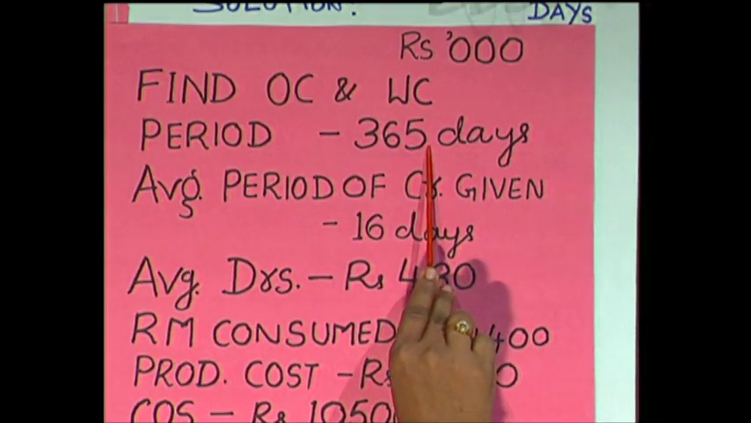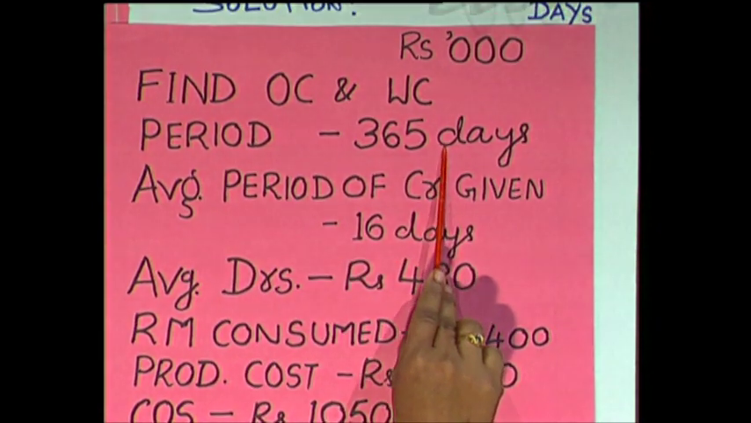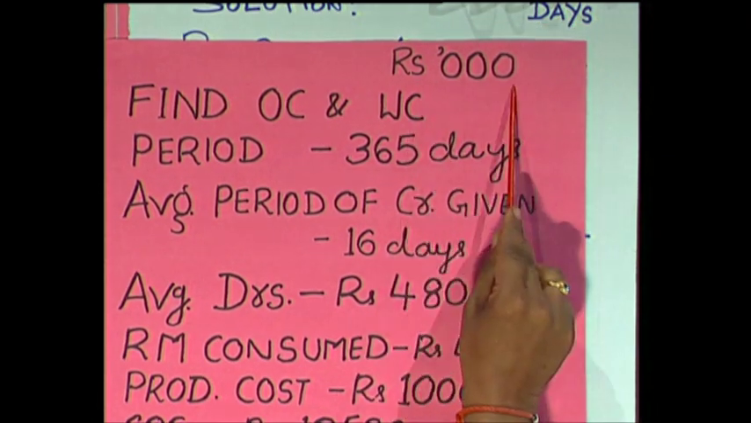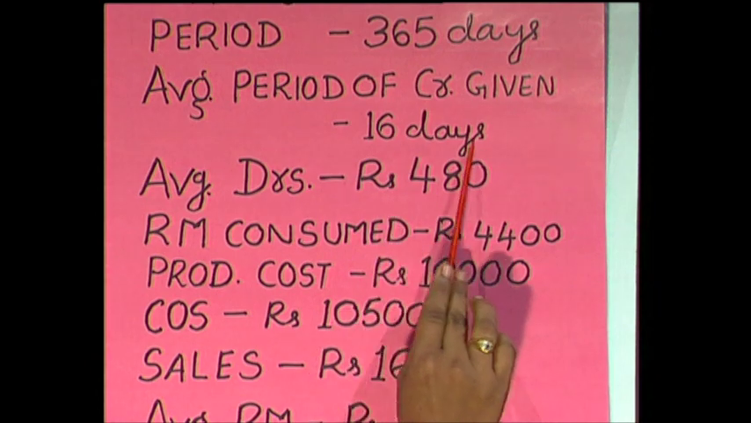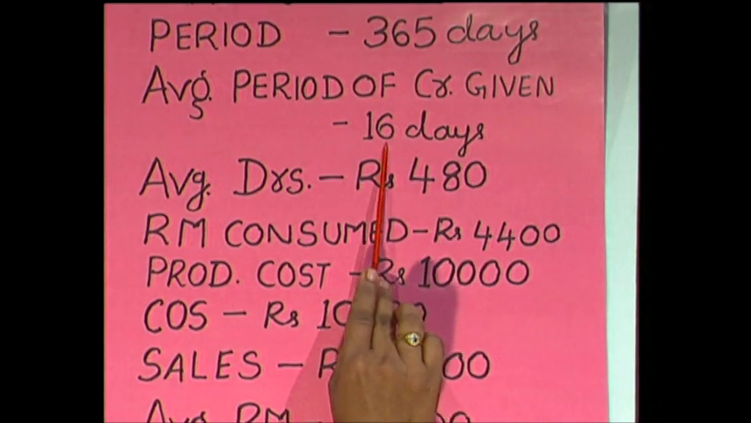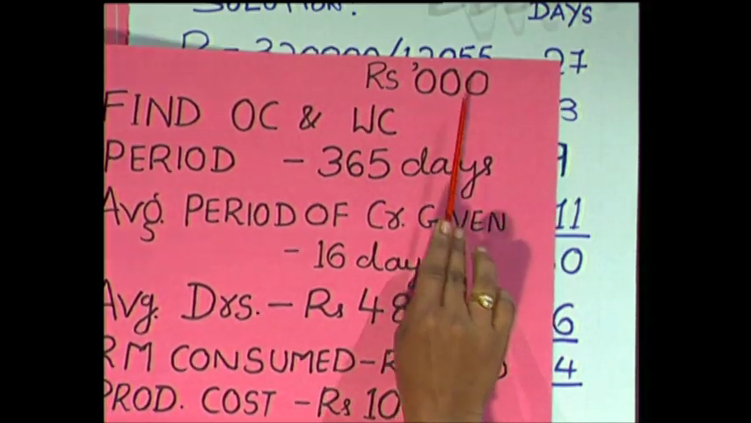Now, let us see with an example how we are going to calculate working capital requirement. Here, find operating cycle and working capital. Here, period in a year is given as 365 days. If it is not given, you can take 360 days for the purpose of convenience. All the amounts in rupees are given in thousands. Average period of credit given, they have given C directly as 16 days. We need not calculate C again because it is given directly in the problem as 16 days. Average debtors are given. If average debtors are not given, then we would have calculated opening debtors plus closing debtors divided by 2. Average debtors are 480 followed by 3 zeros because rupees in thousands is being given.